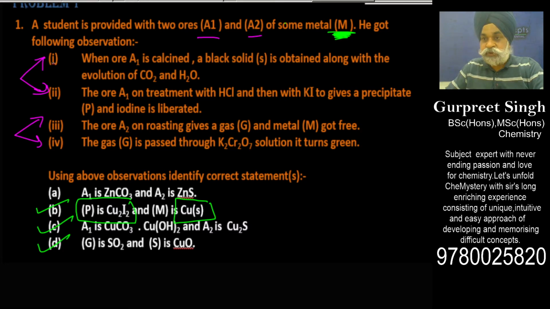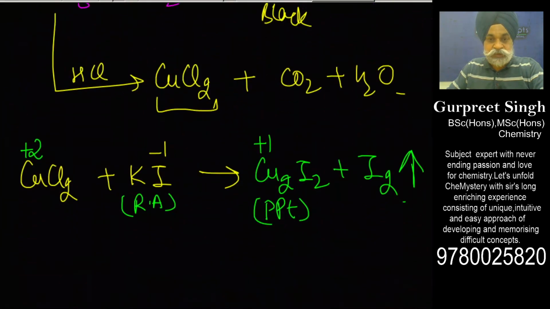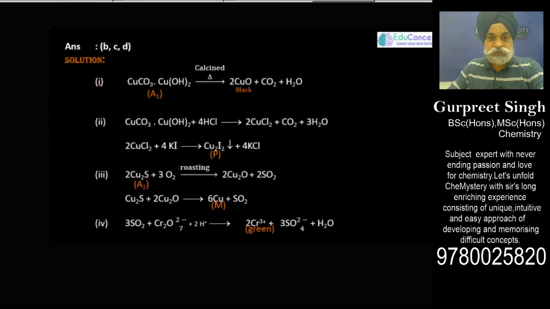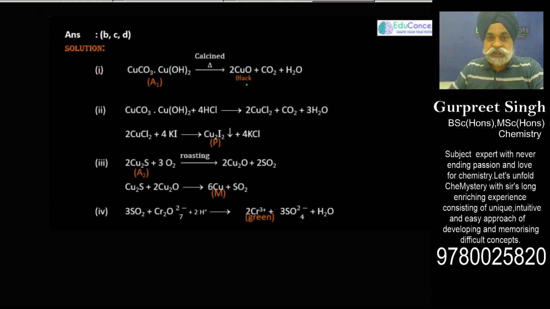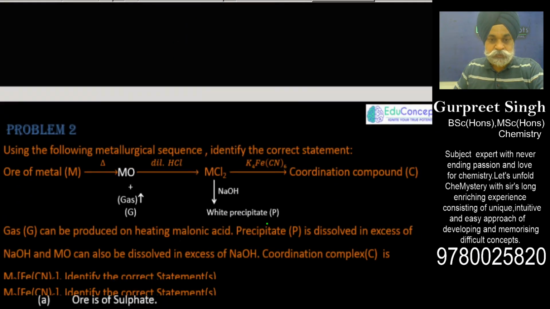If you want to see the digitized solution of this particular thing, this is what we have achieved. This is black, and then you could see the total balancing also. So this got precipitated P, and A2 is again the ore of copper, and it underwent roasting and self-reduction to give you this. And finally, this orange colored solution with SO2 went to the green colored chromium 3 positive ions. Moving on to the next question.